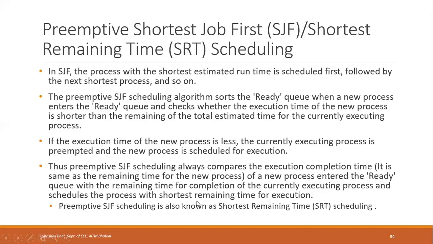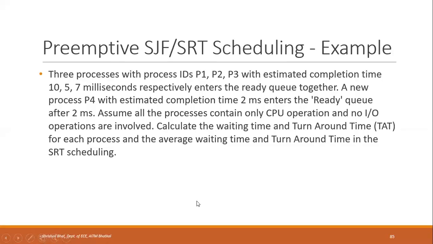One such example is given here. This has also appeared in the exam, and please note that every semester, one of these problems will be asked, either on shortest job first or SRT, or round robin scheduling, or priority-based scheduling. One question is fixed on scheduling examples. So please understand the question given here.